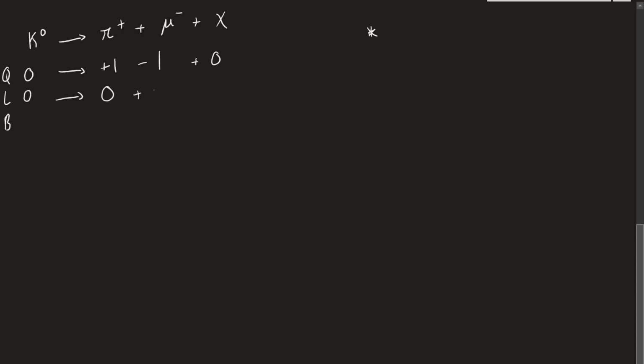Mu minus is a lepton, so it's going to have a +1. And that means in order for this to balance on both sides, this has to be -1. So we know so far that this is a neutral anti-lepton. And so if we know it's a lepton, we know it can't be a baryon, but let's just check.